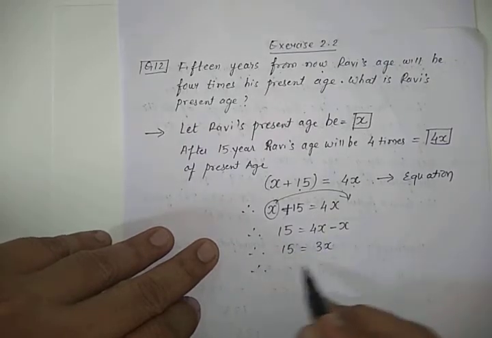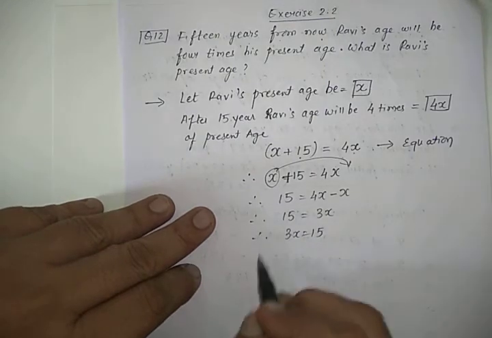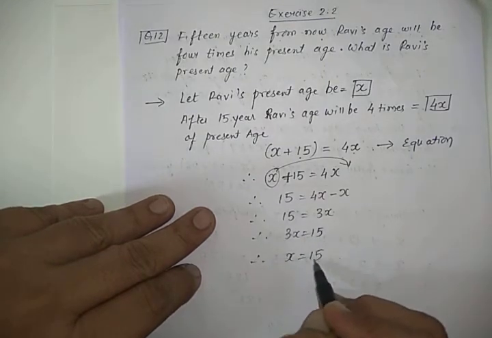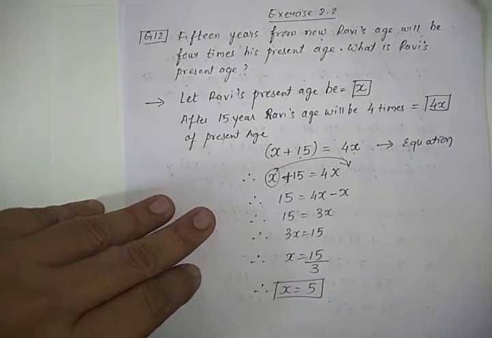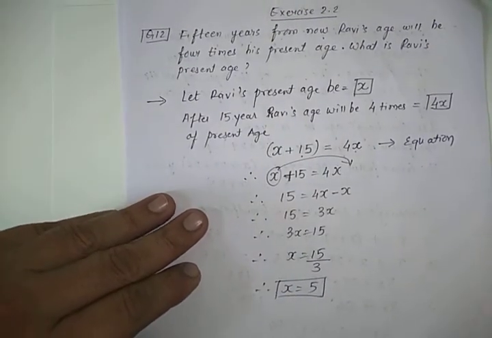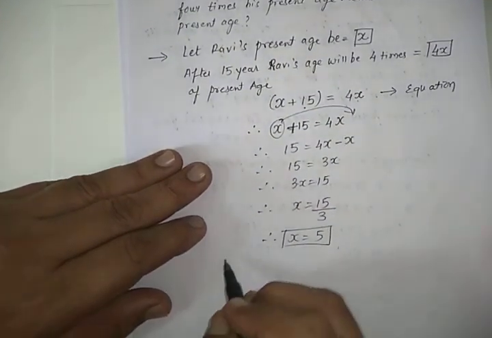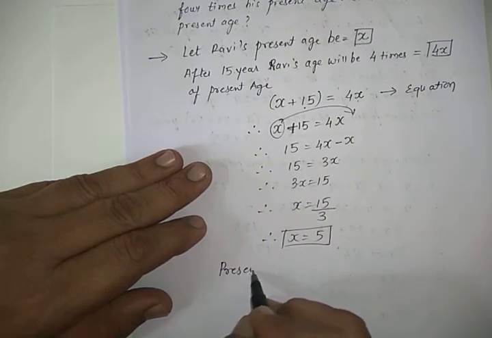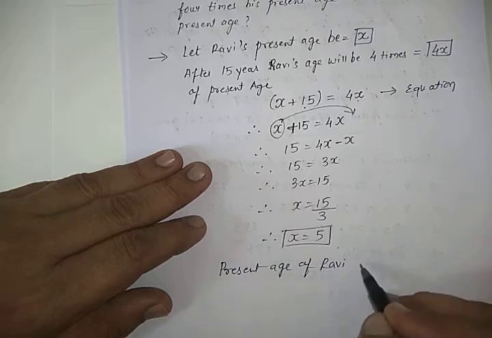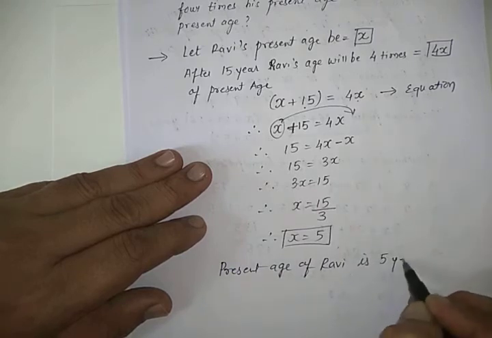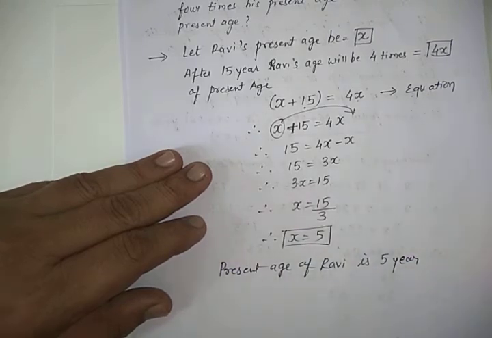We can write 3X is equal to 15, vice versa, and X is equal to 15 divided by 3. So X is equal to 5. So present age of Ravi is 5 years. X years means 5 years.